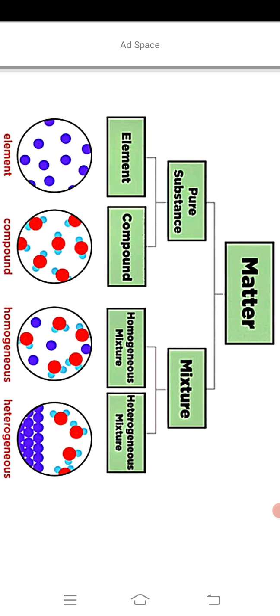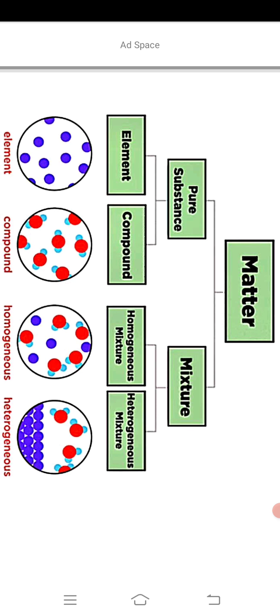Now, mixture types. Mixtures are of two types, homogeneous mixture and heterogeneous mixture. A mixture in which the components that make up the mixture are distributed uniformly is called a homogeneous mixture.